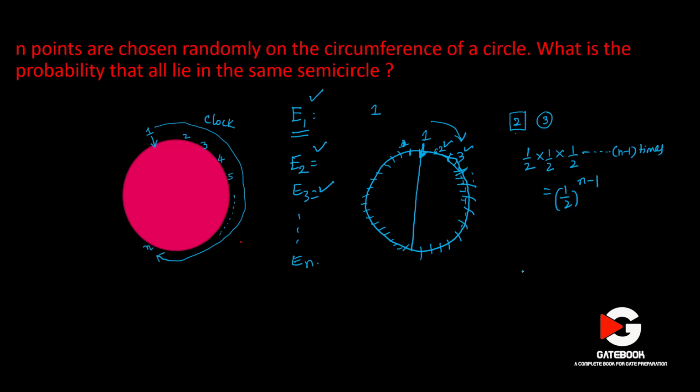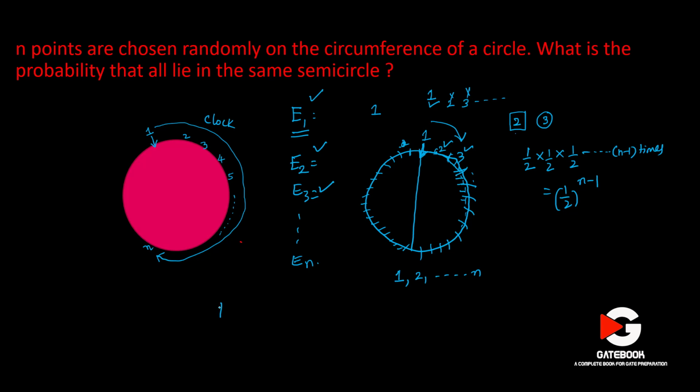So if all the points belong to the same semicircle, they might be led by 1, or by 2, and so on, or by n. These are all events. Now there is one important property. They are all mutually disjoint events. If they all belong to the same semicircle and are led by 1, they cannot be led by 2, they cannot be led by 3, and so on, correct? That's why they are all mutually disjoint.